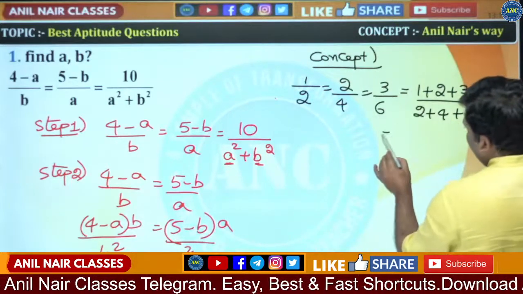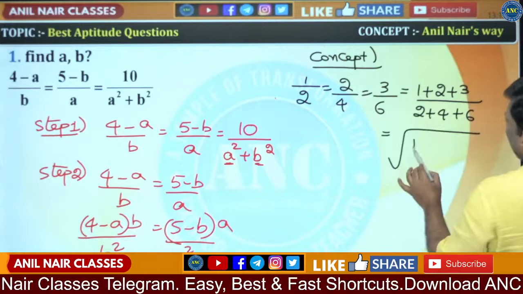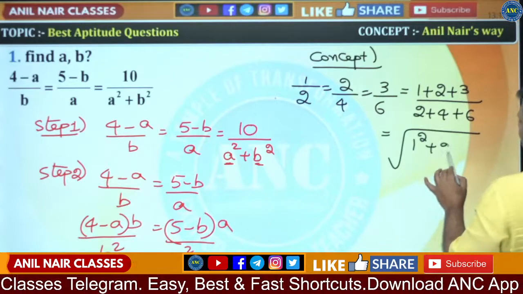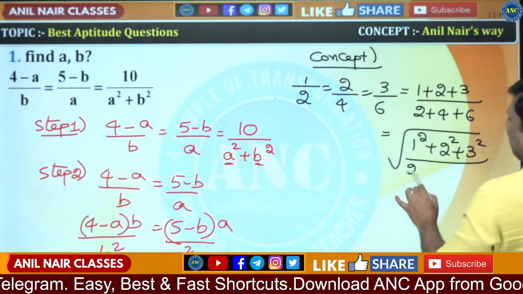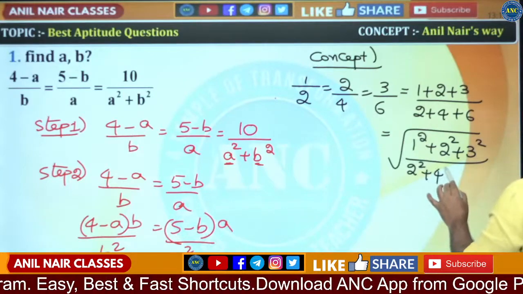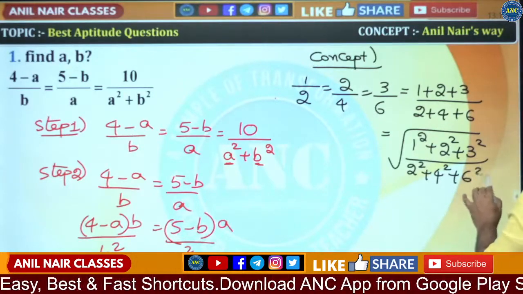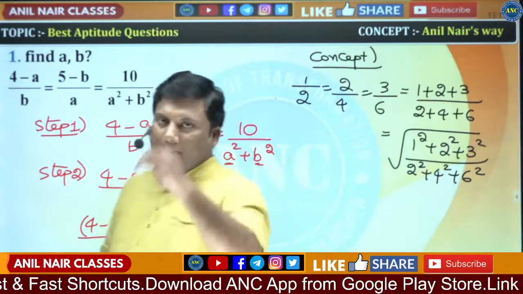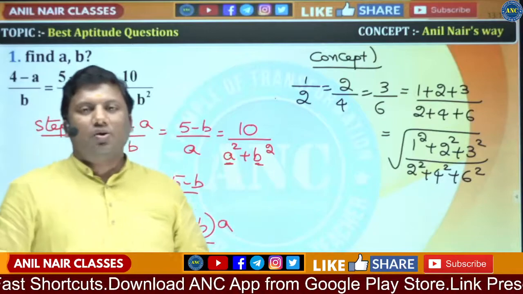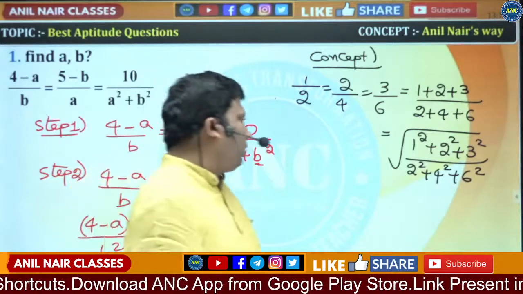No. It can also be equivalent to the square root of the sum of the squares of the numerators by the sum of the squares of the denominators. Are you all with me? If I take 2 square common in the denominator, I will get 1 square plus 2 square plus 3 square. It will get cancelled. Root of 1 by 4, it is 1 by 2.